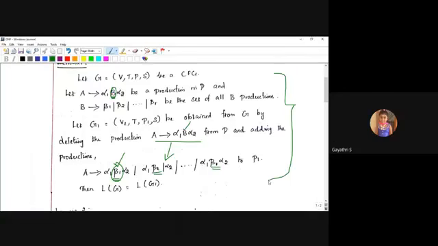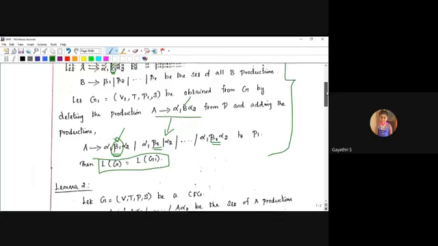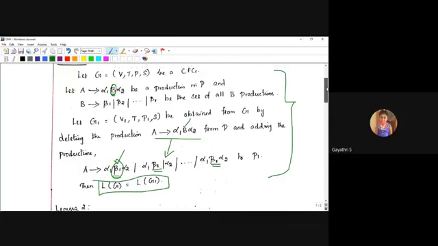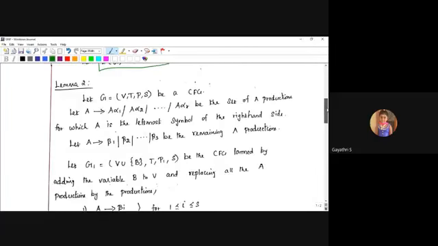Yes, that is production rule P, which is converted into P1. So thus, the language of G and the language of G1 both are the same. Because some replacement happened on G1, but the thing is the same. The language accepted by G is also accepted by G1. This is the definition of lemma 1. Okay, now see here the definition of lemma 2.